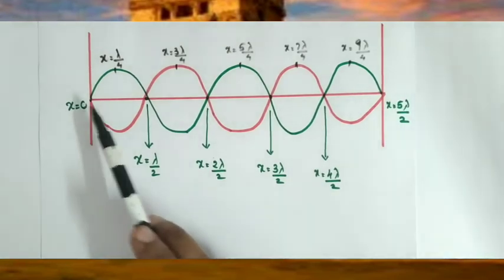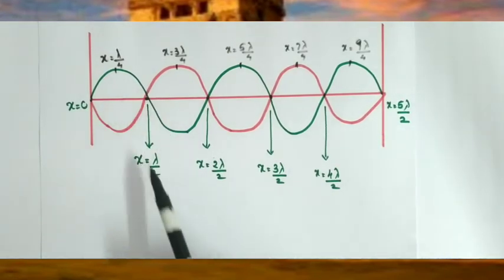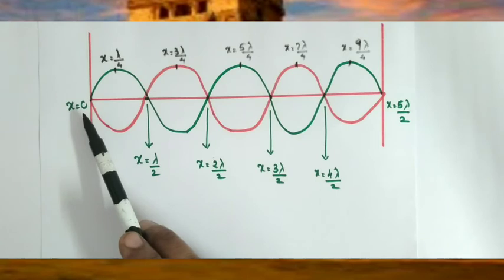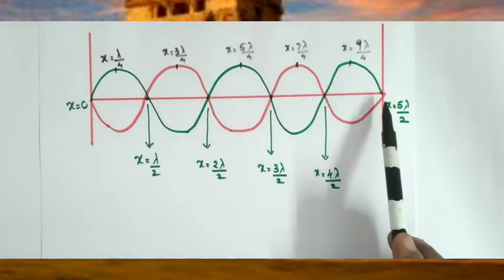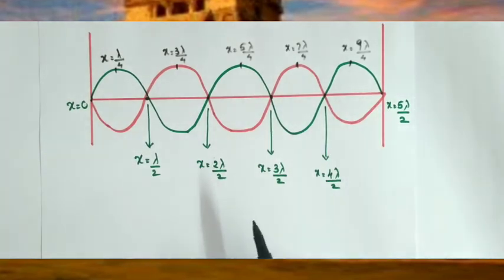And what is the distance between successive nodes? Lambda by 2 minus 0, that is lambda by 2. 2 lambda by 2 minus lambda by 2, that is also lambda by 2. So the distance between successive nodes is equal to lambda by 2.